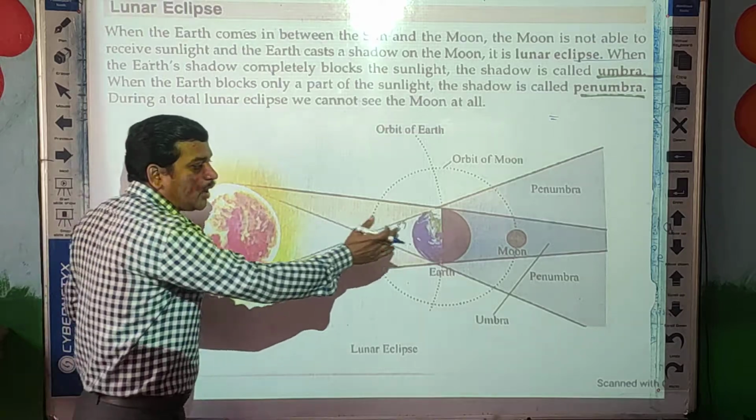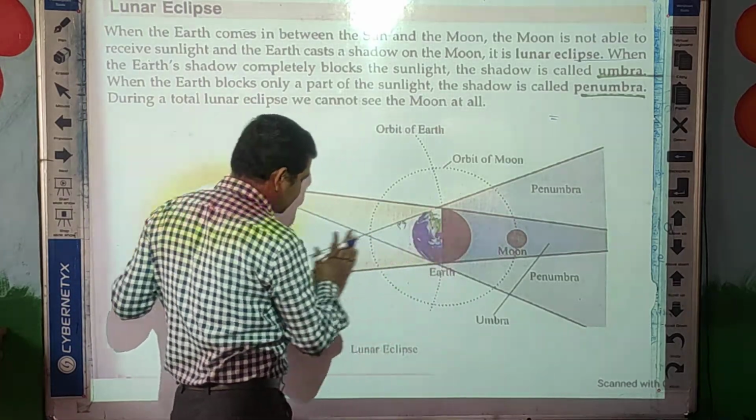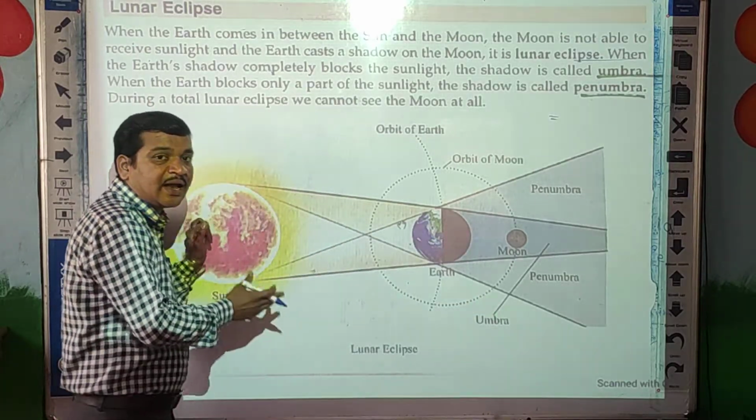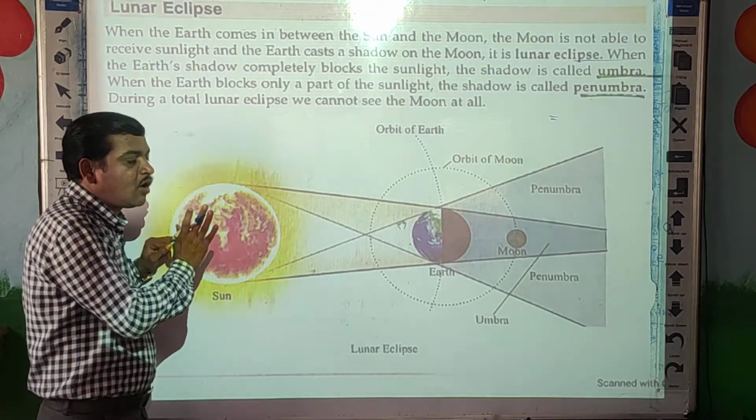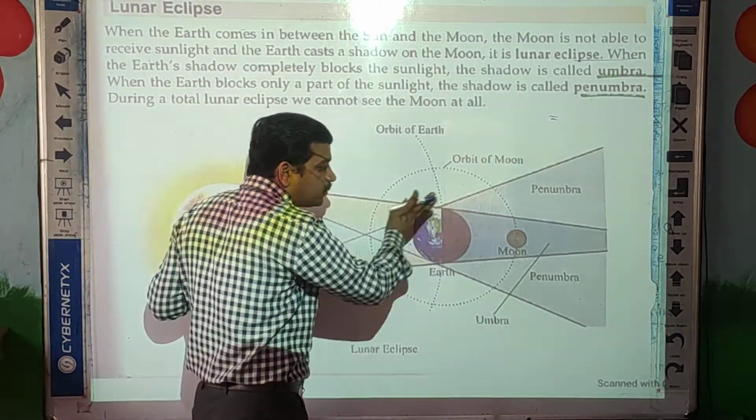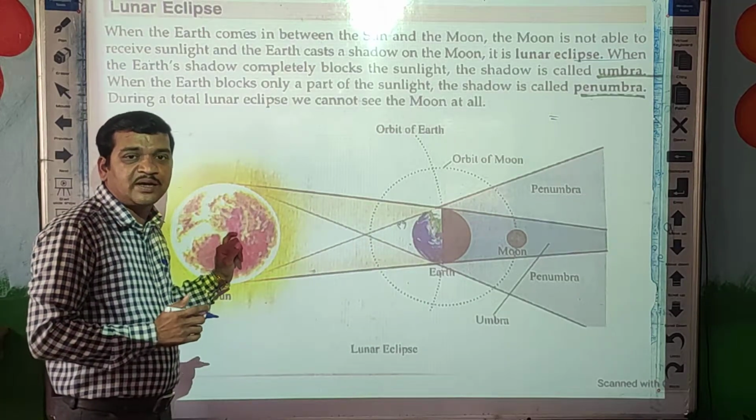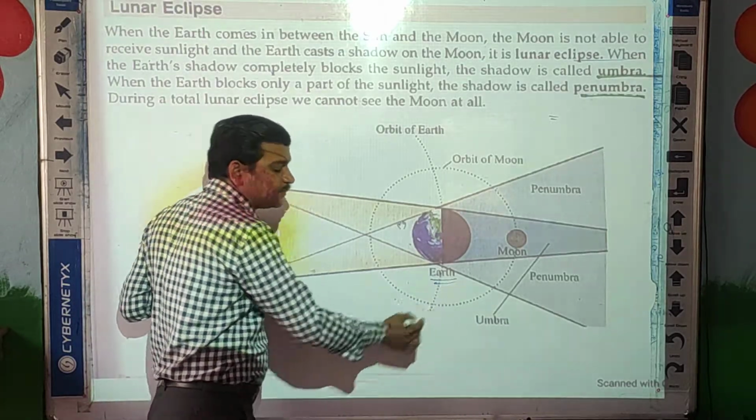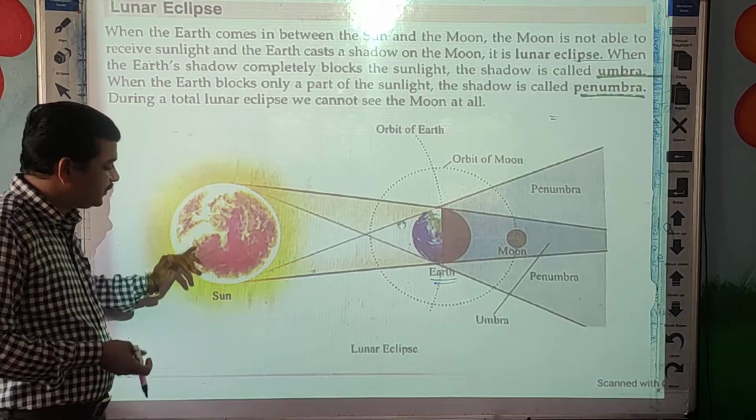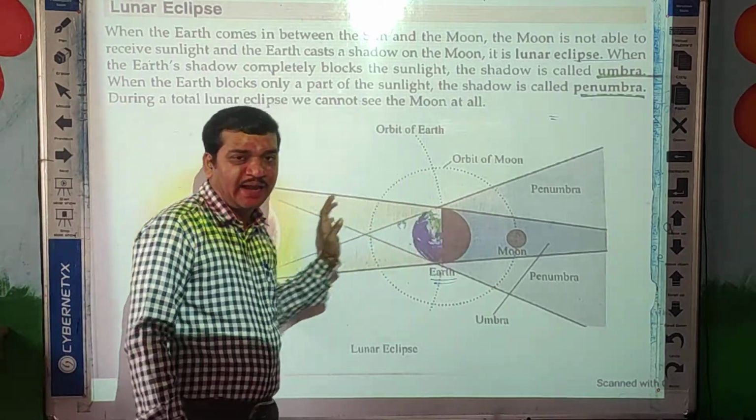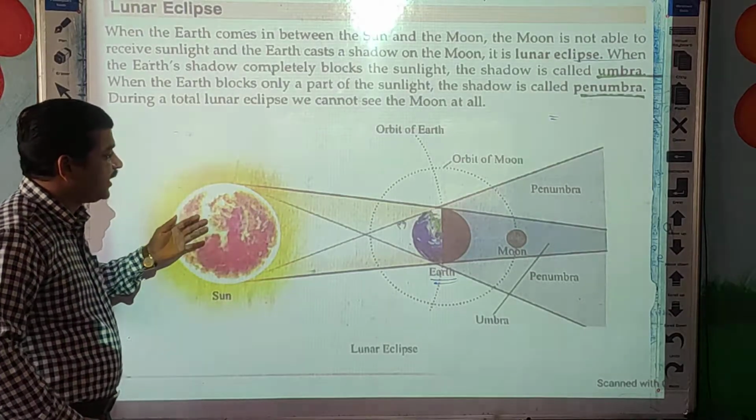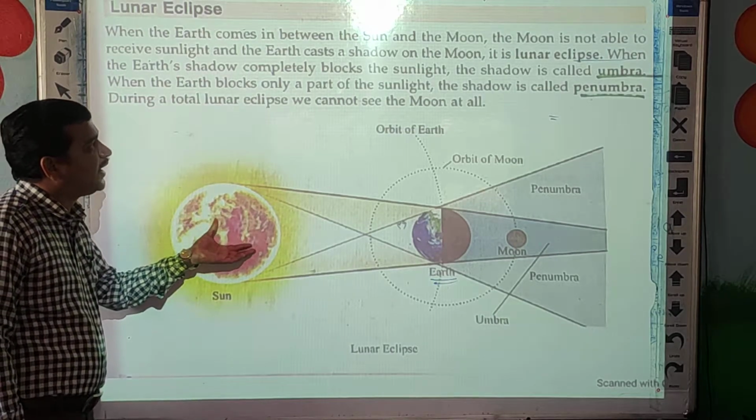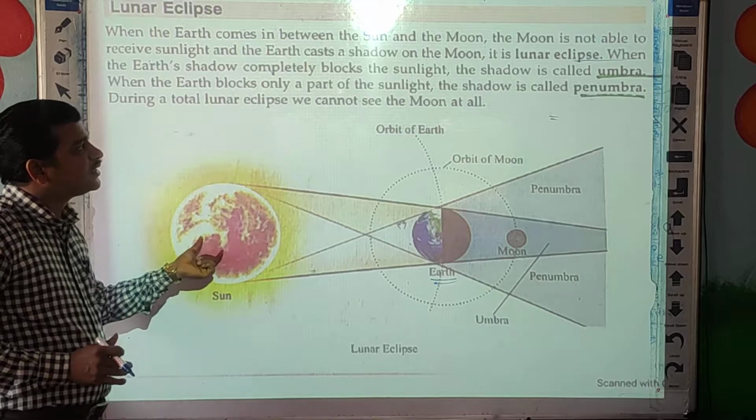Why is the moon not able to receive it? Here the sunlight will not fall. Why? The moon is unable to receive the sunlight because there is one object present between these two, and what is that? That is the earth. So when earth comes between the sun and moon, at that time the moon does not get the sunlight, and earth casts a shadow on the moon.